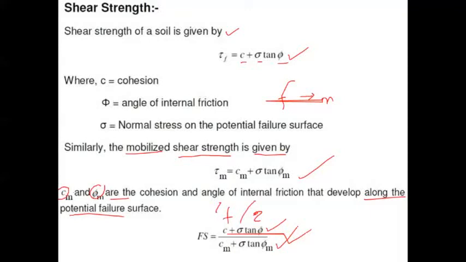Tau m is nothing but the mobilized shear strength, the failure shear stress divided by the mobilized shear strength. So this is the other definition of factor of safety. This you need to remember, right?